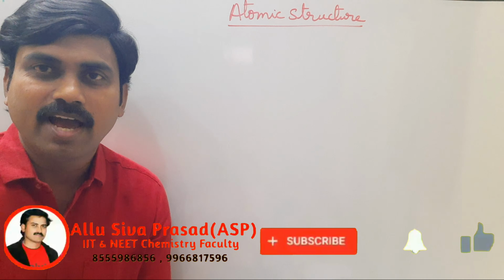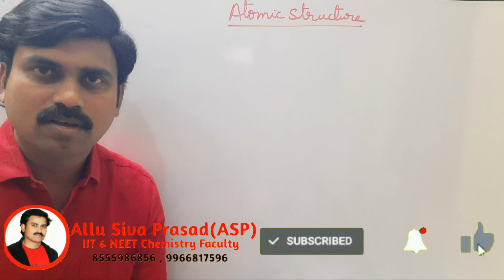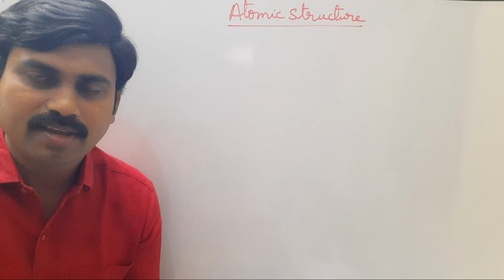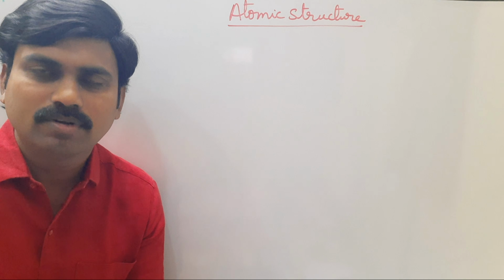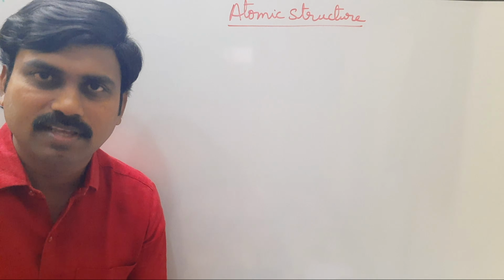Hi students, this session I am explaining about the wave nature of electron. The wave nature of electron was explained by the scientist de Broglie. So let us discuss de Broglie's wave theory.